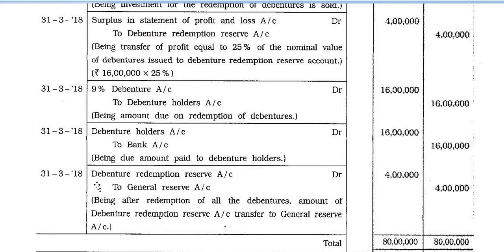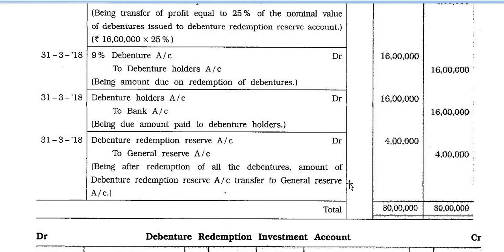31st March 2018, debenture redemption reserve account debit 4 lakh to general reserve account 4 lakh, being after redemption of all debentures, amount of debenture redemption reserve account transferred to general reserve account.